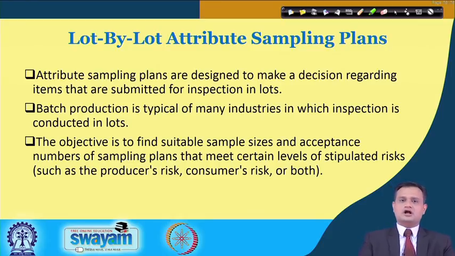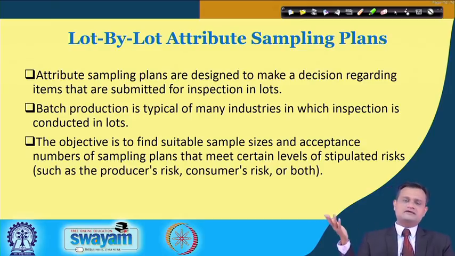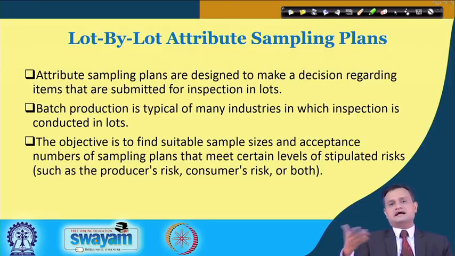Now if you see the lot by lot attribute sampling plan, these plans are designed to make a decision regarding items that are submitted for inspection in a lot. Typically in batch production, items are produced in lots and then submitted for sampling and inspection. The objective is to find the sample size and acceptance number of a sampling plan which is acceptable to both producer and consumer.